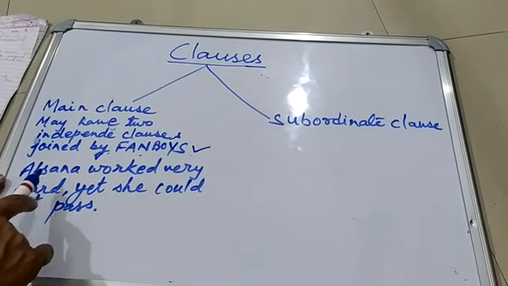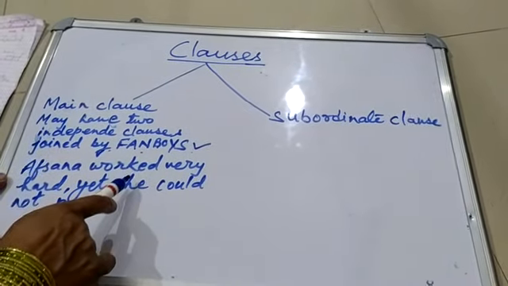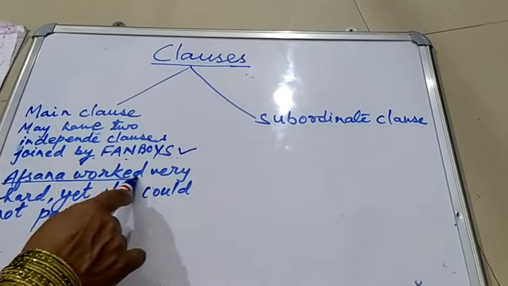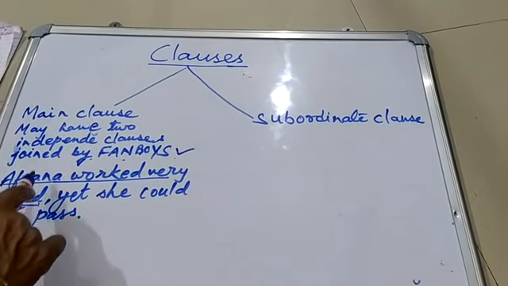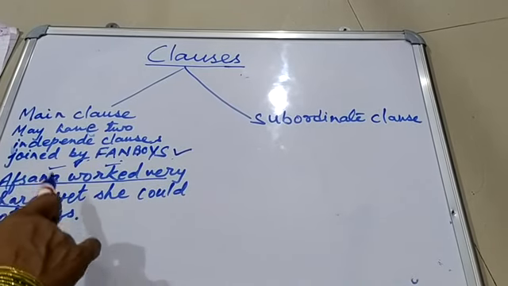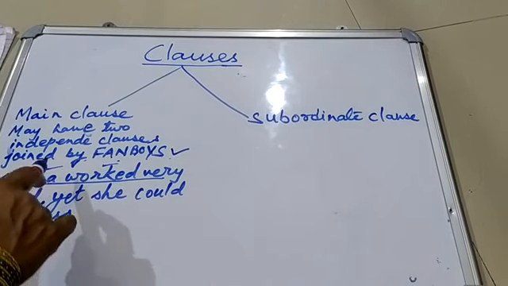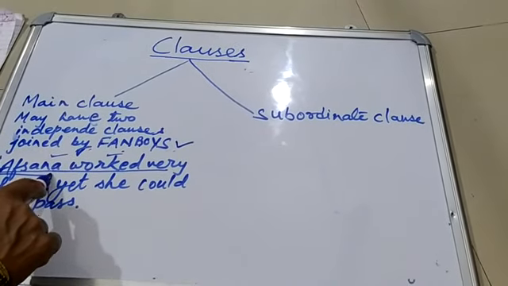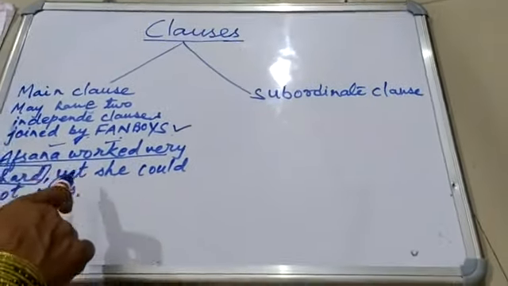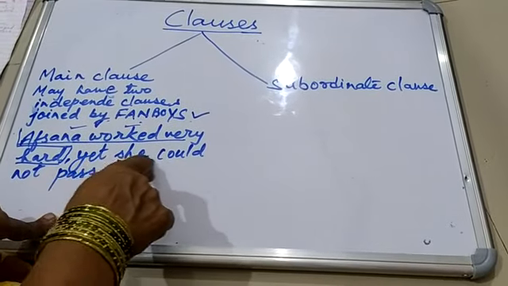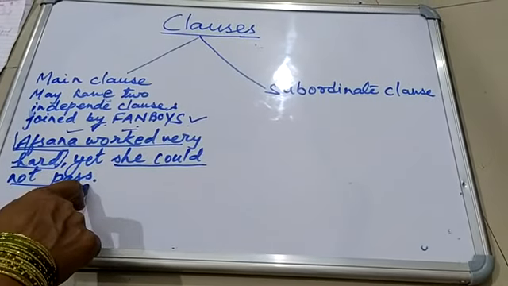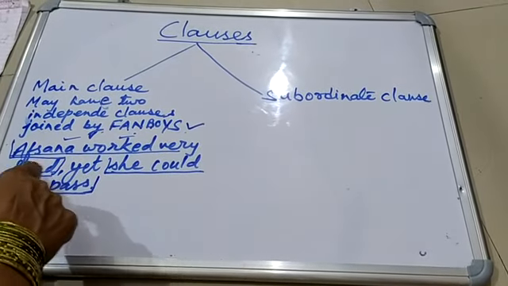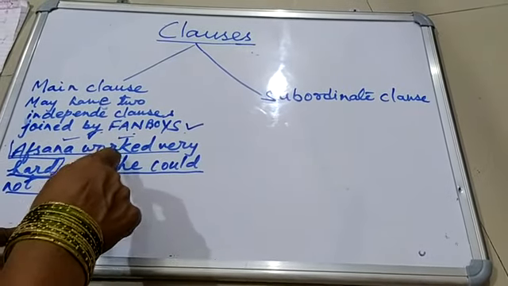An example is given here: Afsana worked very hard. Here you see the subject and verb combination. Afsana worked very hard gives complete sense in itself, so here it is a main clause. Another is, yet she could not pass, and this is another independent sentence.